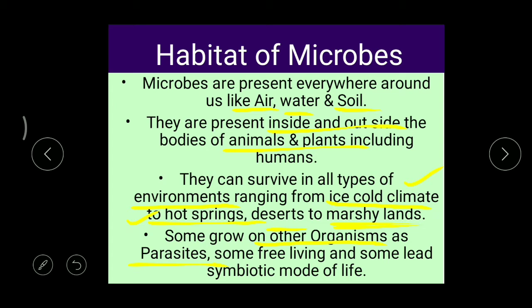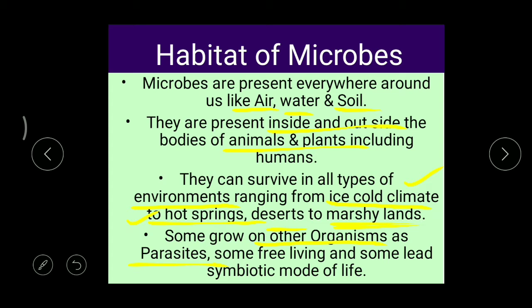For example, take you. Can you say you are independent? No, you're not independent and you're completely dependent on your parents. You are getting a shelter, you are getting your clothing, food, everything from your parents. So you are a parasite and your parents are considered as a host.